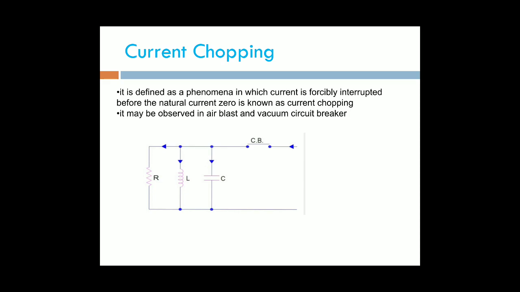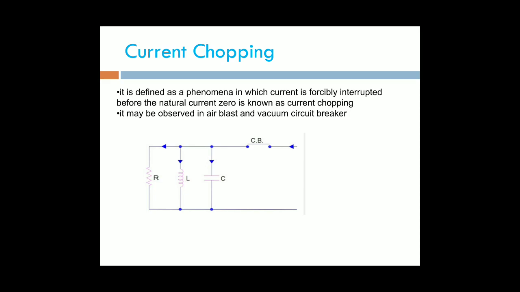This is because the breaker interrupts only the magnetizing currents, which are very small compared to the full load current or fault current. As the capability of breaker arc extinction is high enough, the low magnetizing currents will be brought to zero before the natural current zero. This phenomenon is known as current chopping.